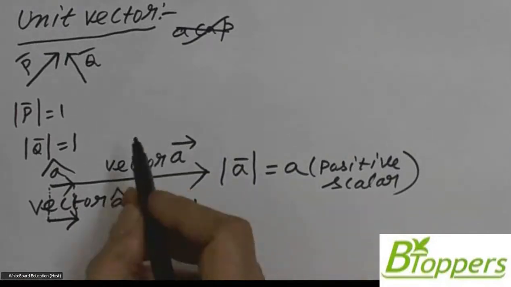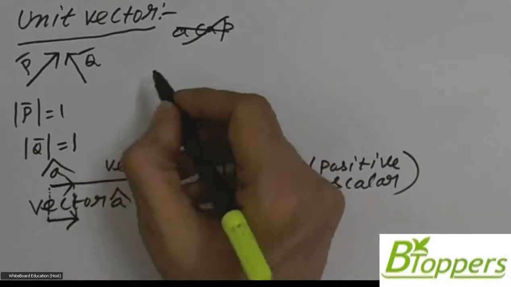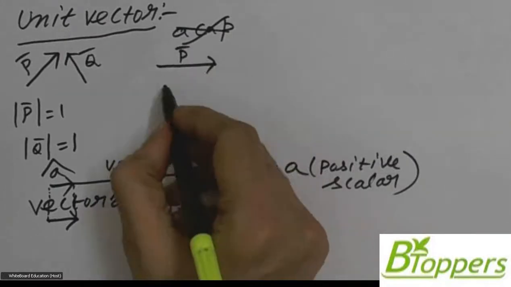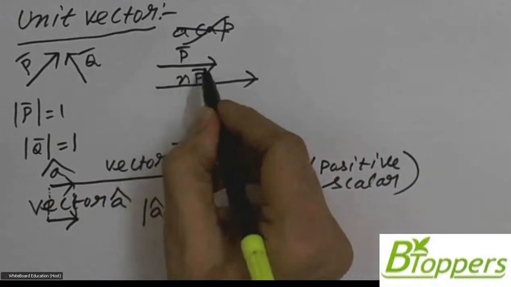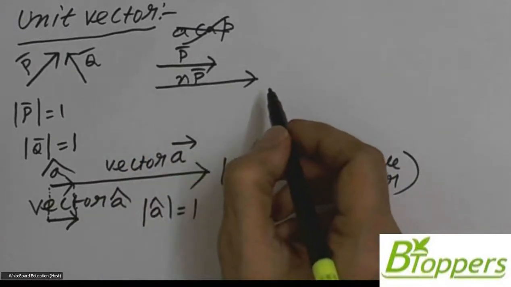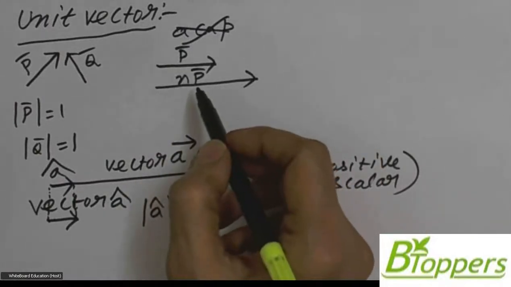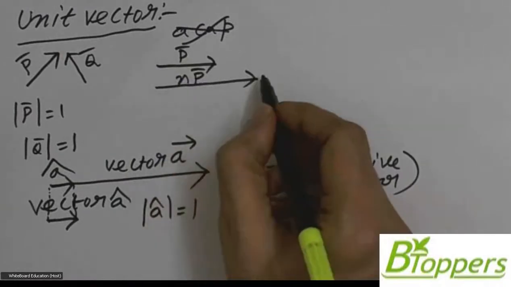As I discussed earlier in the multiplication of vector with a scalar, in general, if P bar is a vector and N is a positive scalar, then NP bar represents another vector which has same direction as the vector P bar.